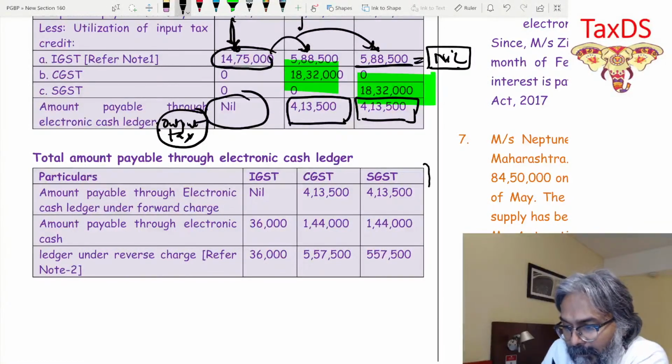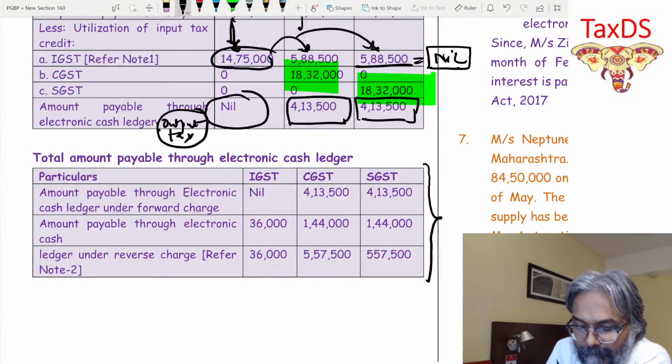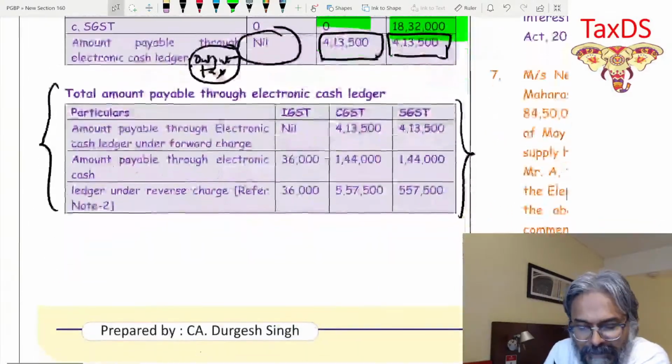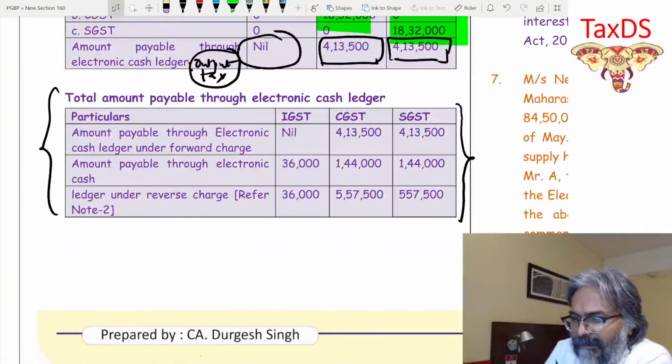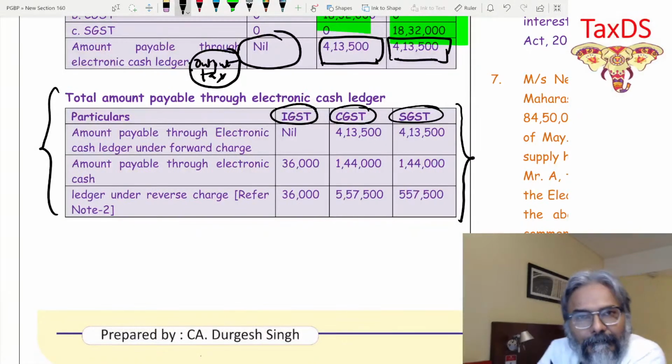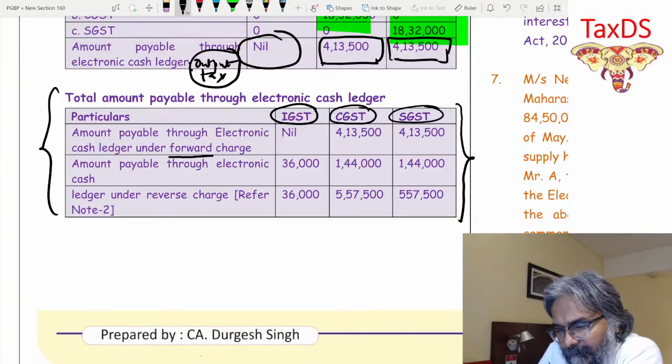Now, with this output tax, students, be careful. I now make the final statement. The final statement is about IGST, CGST, and SGST: the amount payable through electronic cash ledger under the forward charge.